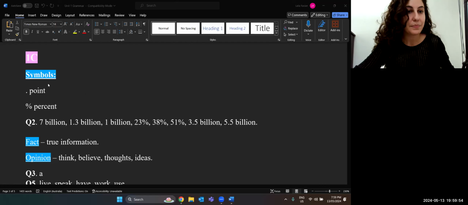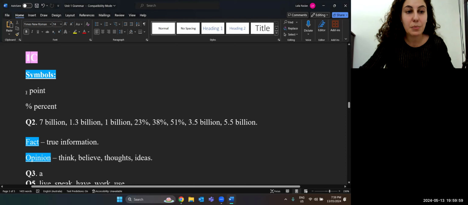symbols like that. So let's have a look, especially when we are giving detail about the population of a place, maybe of your country, what percentage of people do something or speak a certain language. So these are the symbols that I'm talking about.